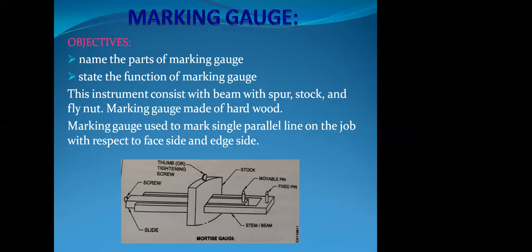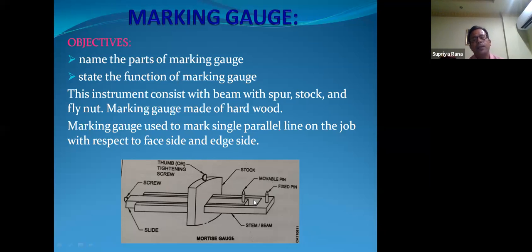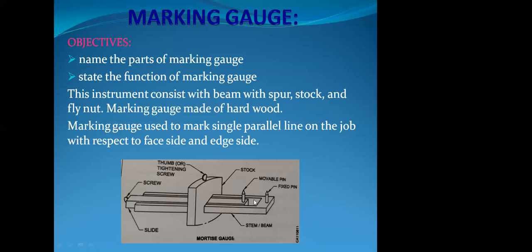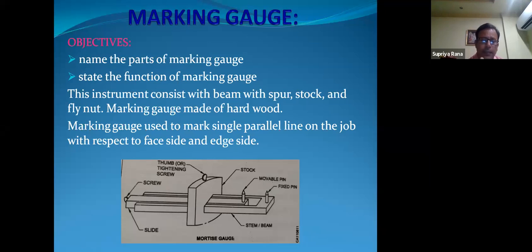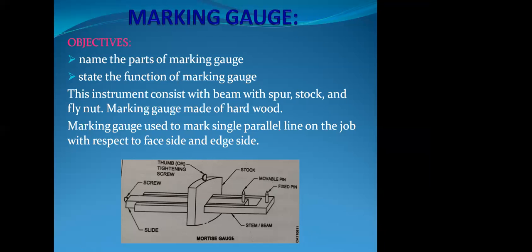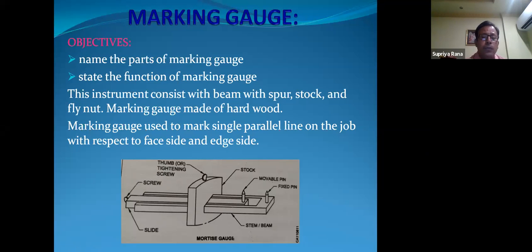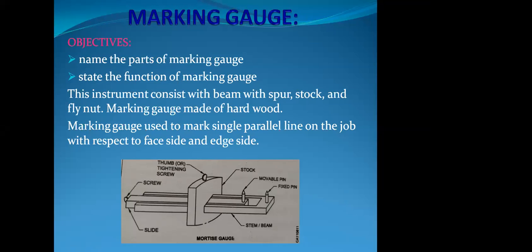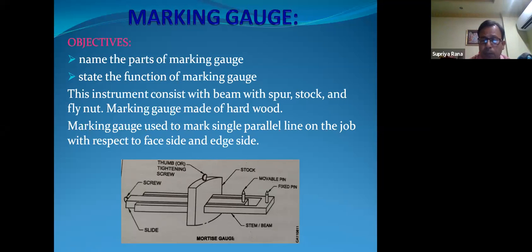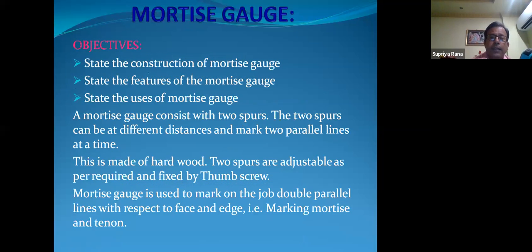Here I have given a picture of the gauge. The mortise gauge and the marking gauge are the same, with the arm and screw; the only difference is that here there are two beams. One beam is adjustable and there are two spurs in the mortise gauge, but in the marking gauge one spur is there. So I am coming to the mortise gauge.